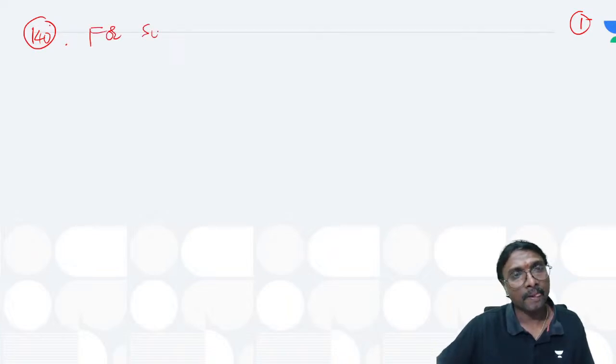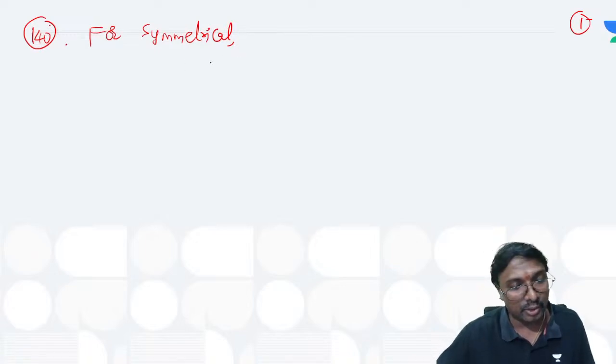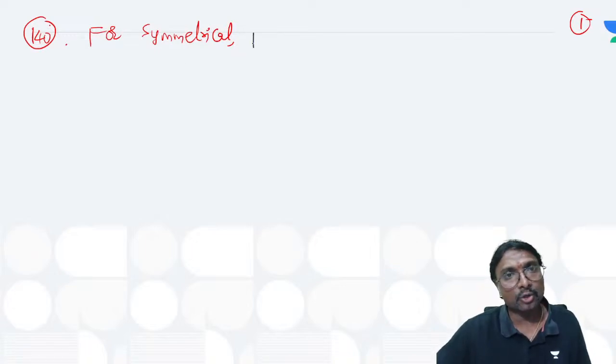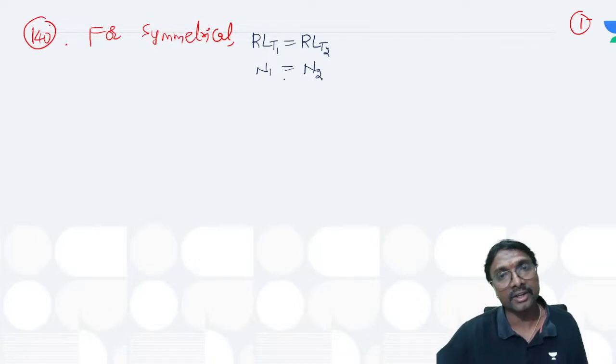So what is that 140 point? If you just observe, whenever the valley curve is symmetrical, what is the condition? The reduced level of the first tangent point will be equal to the reduced level of the second tangent point, and the first gradient n1 will be equal to the second gradient n2.